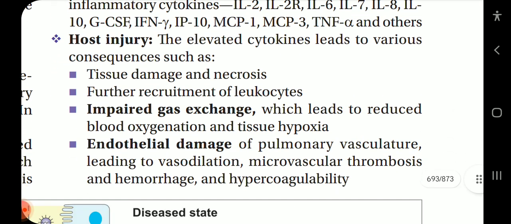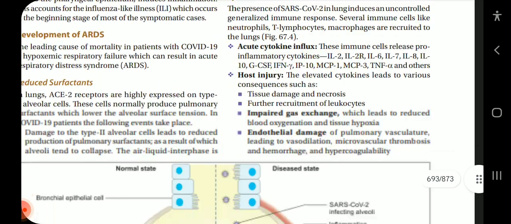Host injury: the elevated cytokines lead to various consequences such as tissue damage and necrosis, further recruitment of leukocytes, impaired gas exchange which leads to reduced blood oxygenation and tissue hypoxia, endothelial damage of pulmonary vasculature leading to vasodilation, microvascular thrombosis and hemorrhage, and hypercoagulability as well.